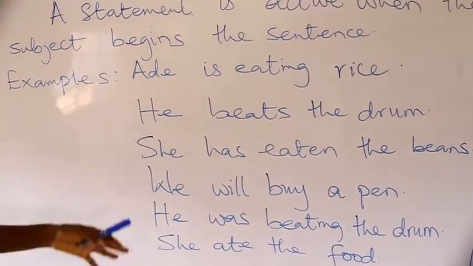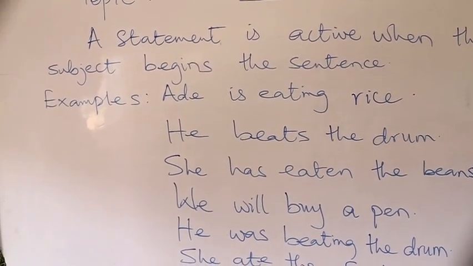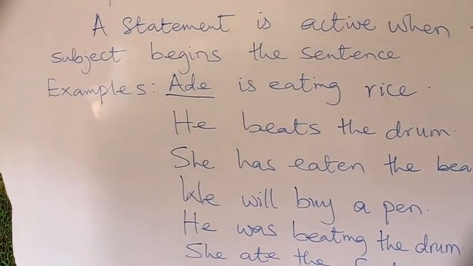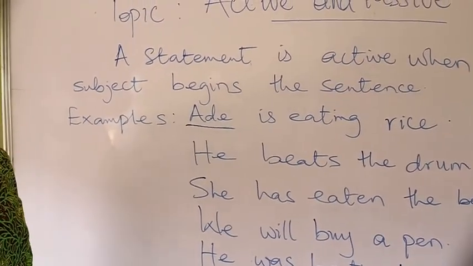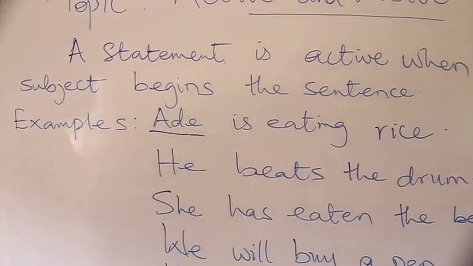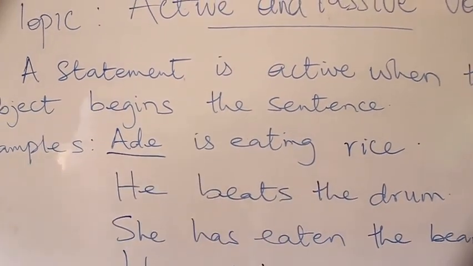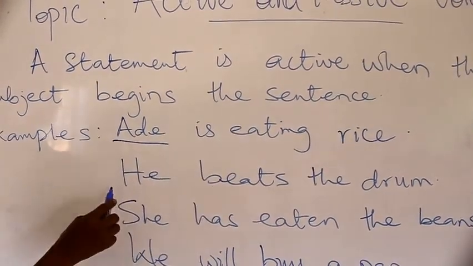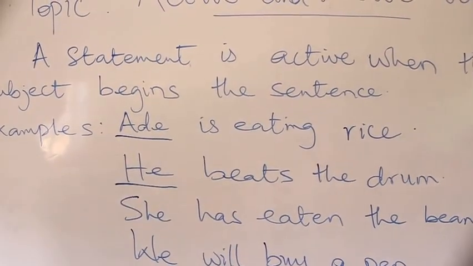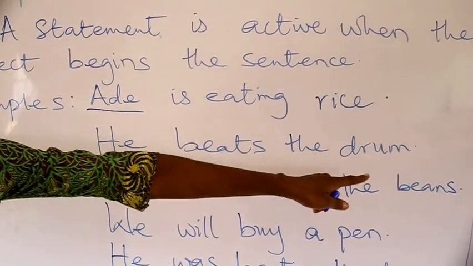In all of these examples, what are the subjects? Ade is the subject. He is the performer of the action. What is the action that is performed here? Eating rice. He is the subject in the next one. What is the action performed? Beats the drum.